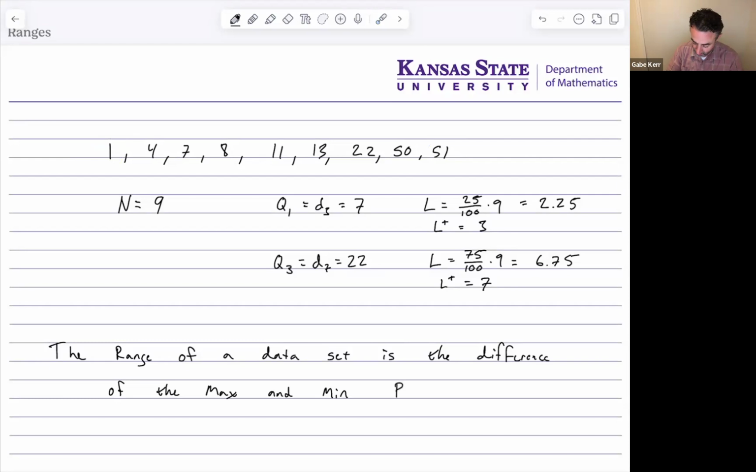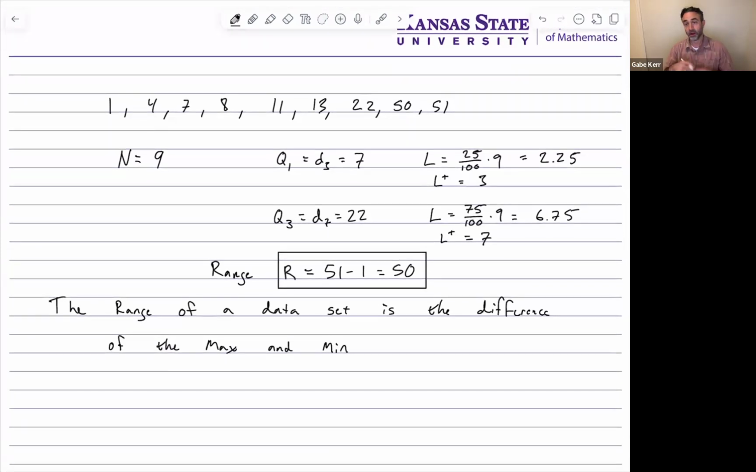So the range, which is usually denoted by R, is going to equal 51 minus 1, which is 50. So this is the range. It's not any more difficult than that. There are a couple of ranges that we look at in this class.